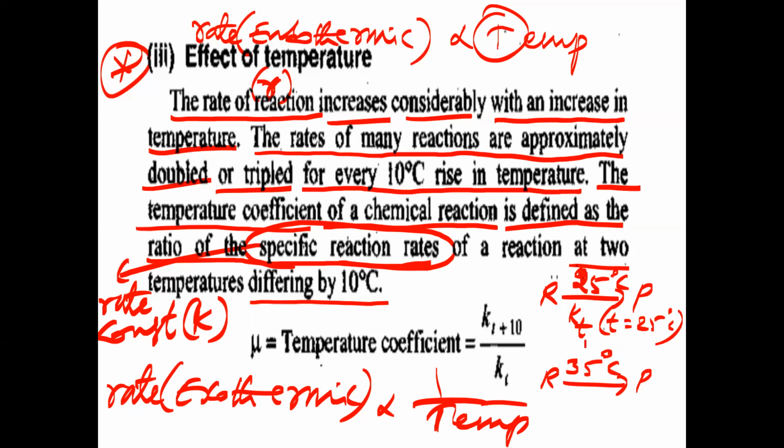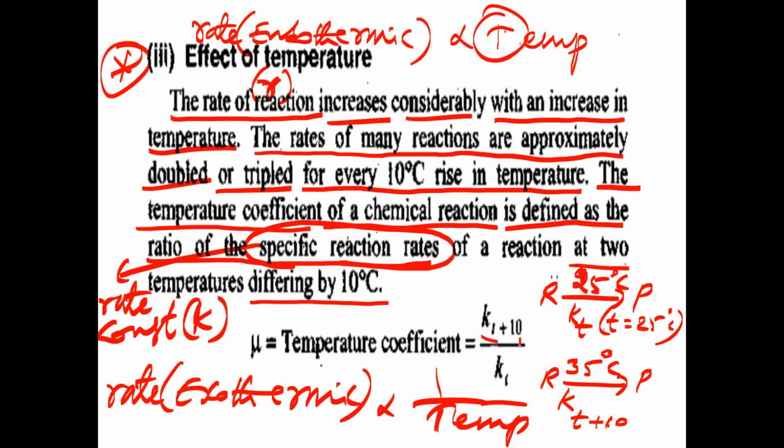That means the rise in temperature is how much? 10 degrees Celsius. So when you increase the temperature by 10 degrees, it becomes 35 degrees Celsius. Now the rate constant K should be taken at T plus 10 degrees. Initially Kt means at 25 degrees Celsius. Now 25 plus 10 degrees we have taken as K subscript T plus 10. It is the K value at T plus 10 degrees Celsius. T is 25, 25 plus 10, 35 degrees Celsius.